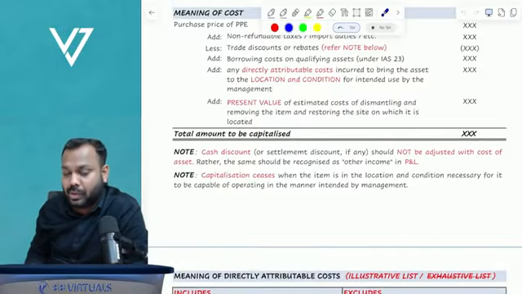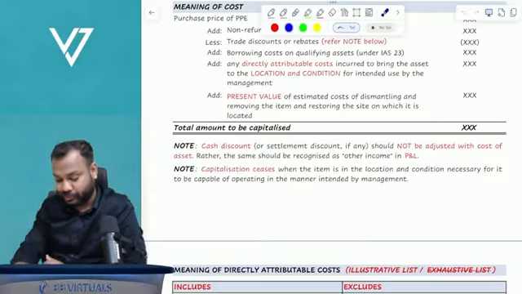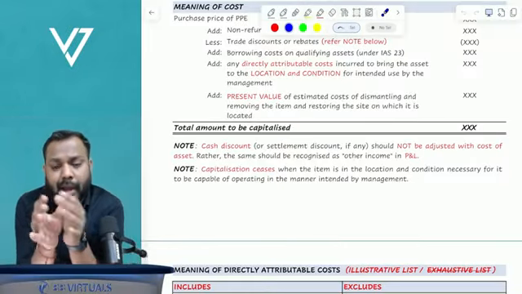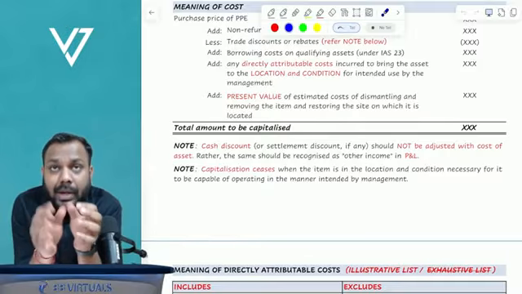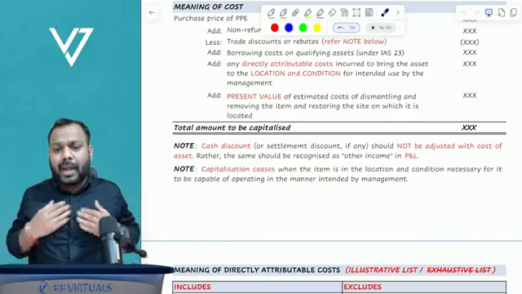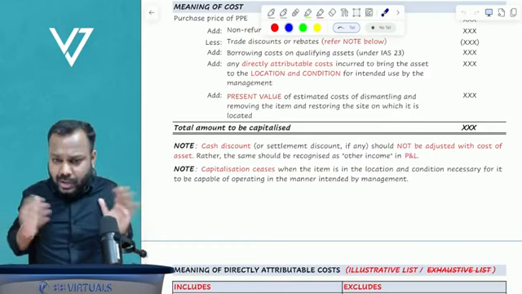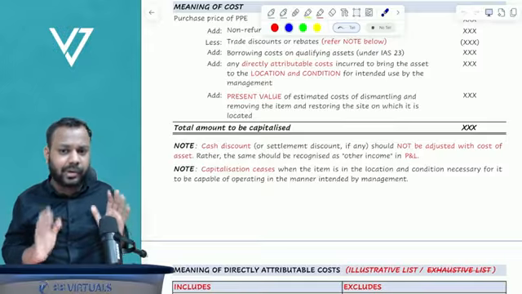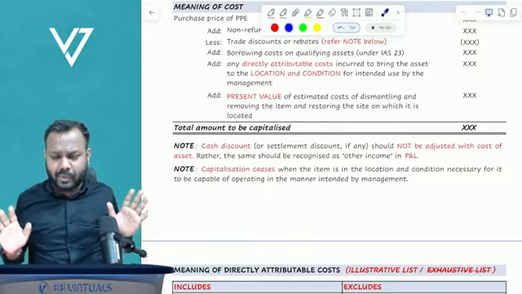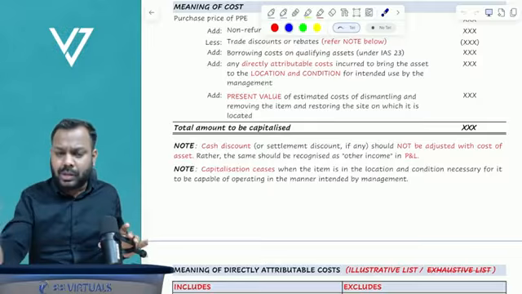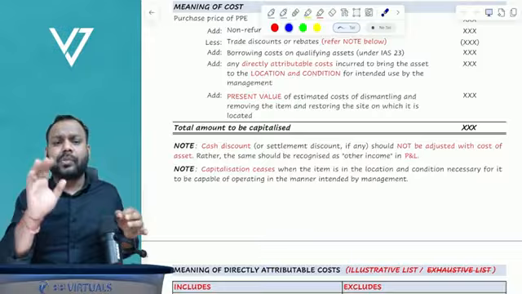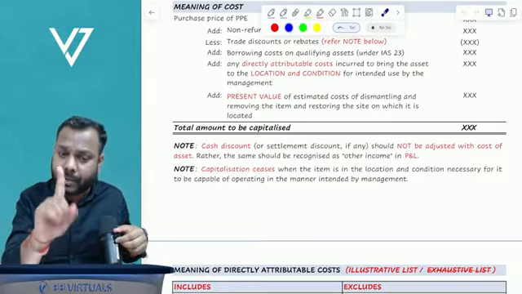Capitalization ceases. Note, please repeat. So understand, Sakshi, I'm giving you a very realistic example. Let's suppose I purchased a property, a flat, and the flat was simple, only walls were there, nothing else. So I purchased the flat for 1 million.